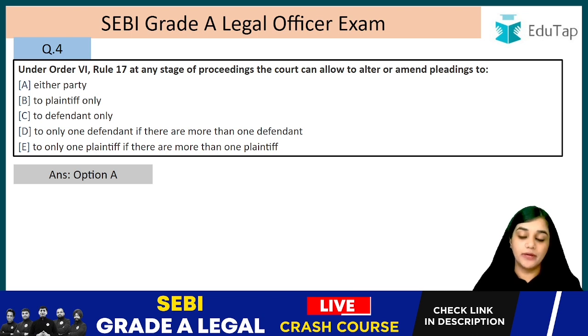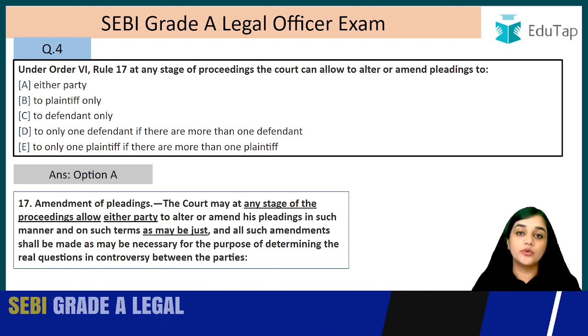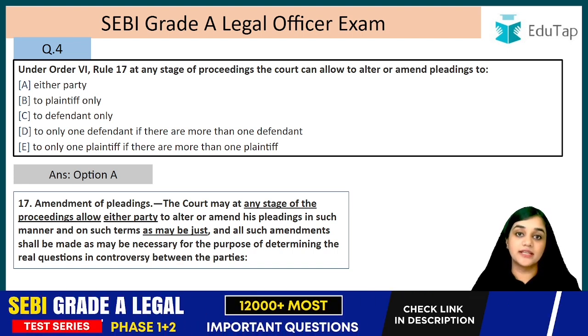Let's read amendment of pleadings. What does it say? The court may at any stage of the proceedings allow. So it can be during any stage of proceedings. It has to be during proceedings. They are not talking about the trial. They are talking about the proceedings, right?